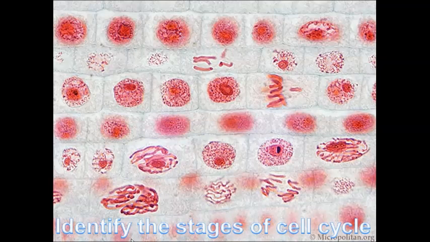Look at this. Identify the stages of the cell cycle. Prophase, probably this one. You see a nucleus, right? It's non-dividing. No, sorry, I mean these are interphase, interphase, interphase. You don't see chromosomes. Then at prophase, the chromosomes appear. This cell is at prophase. You see chromosomes. You don't see a nuclear membrane. Metaphase, the chromosomes are at the middle of the cell.